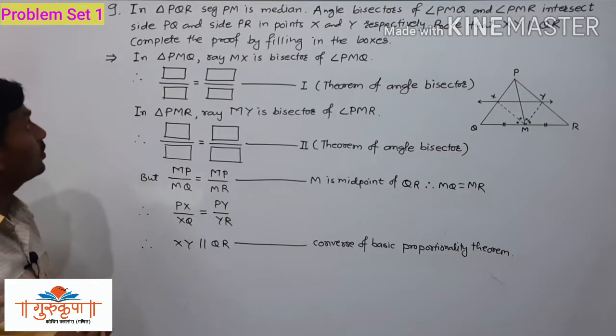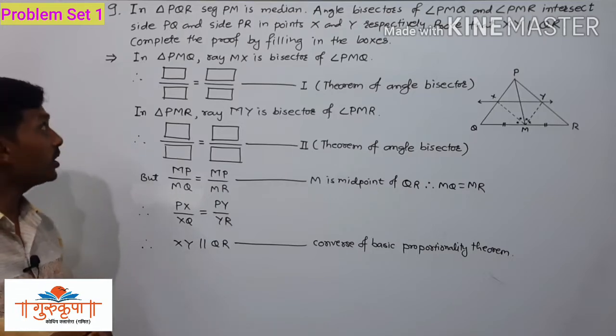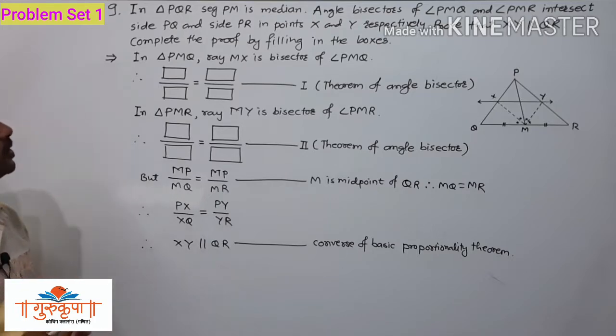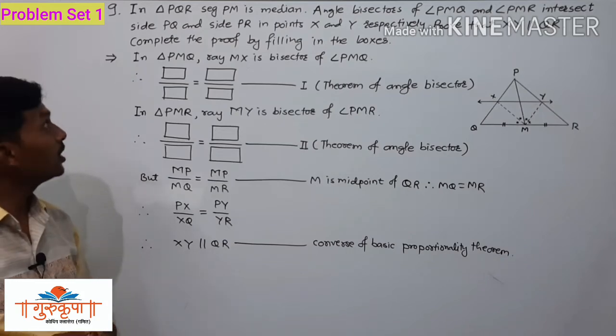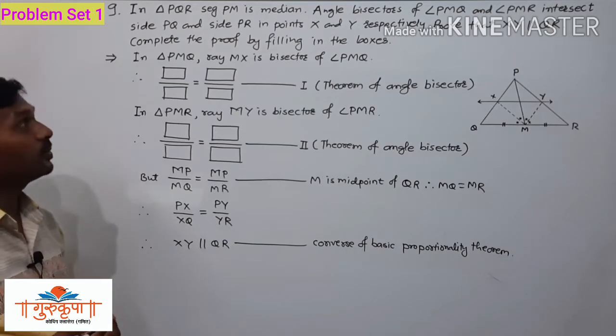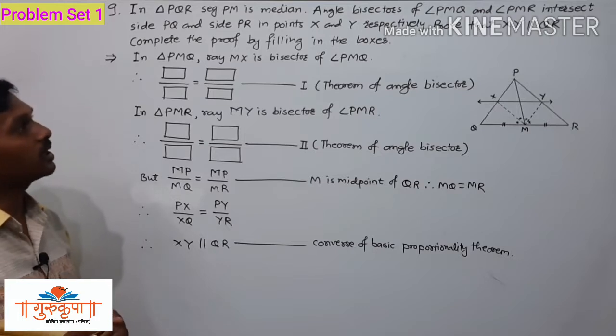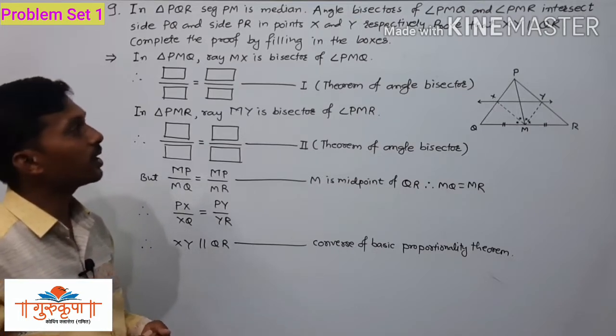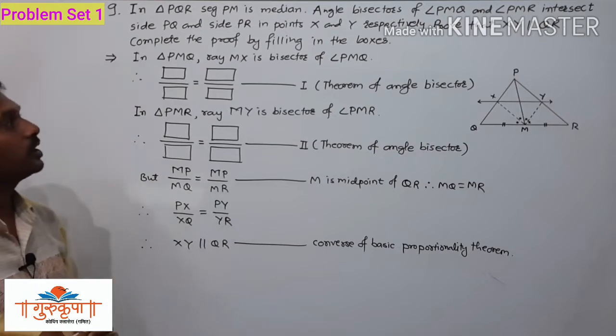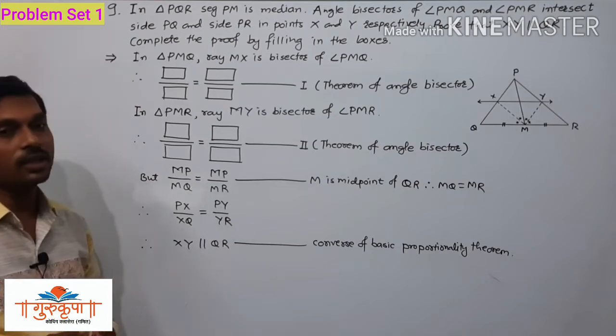Example number 9 from the problem set 1. The question is, in triangle PQR, say PM is median, angle bisectors of angle PMQ and angle PMR intersect side PQ and side PR in points X and Y respectively. Then prove that XY is parallel to QR. Complete the proof by filling in the boxes.